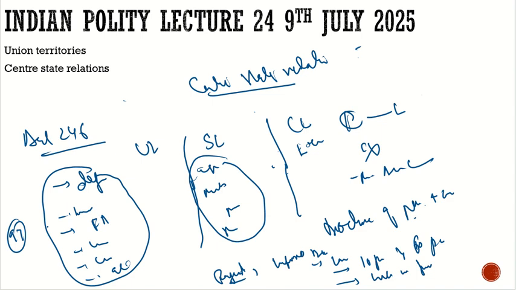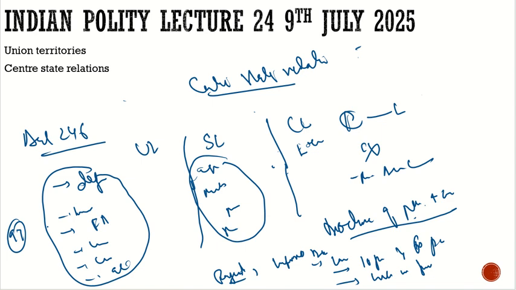But a loudspeaker is a source of communication, and communication comes under what? It comes under the union list. Now there was a confusion: can the state make law on any item which is in the union list? Rajasthan was saying that they were making law on public health. The center was saying that they were curbing communication. Eventually the matter went to the court, and the doctrine of pith and substance was established.